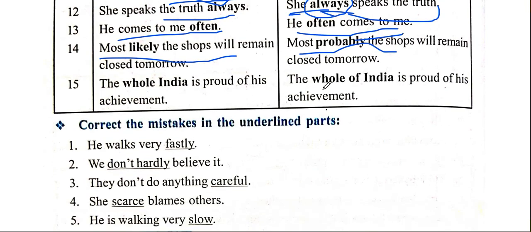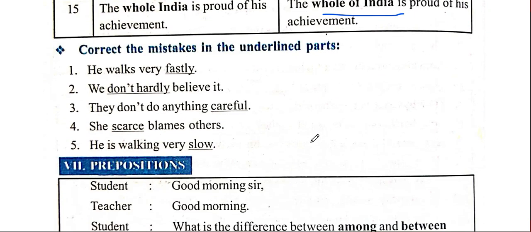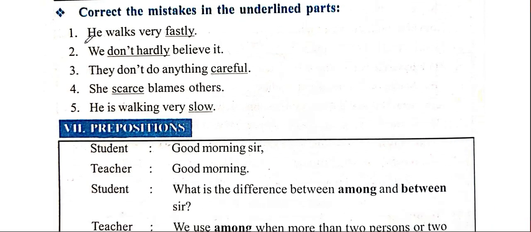The whole India, we must say the whole of India, but we do say the whole India in our spoken language. We need to be a little careful when it comes to the writing part, because it gets noticed. He walks very fastly. He walks how? Fastly is not really a word if you find in a dictionary. We have just fast, but we do have slowly, okay? We do not have fastly, but we do have slowly. So he walks very fast.